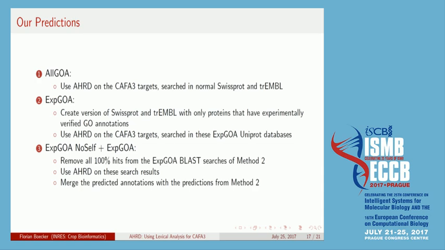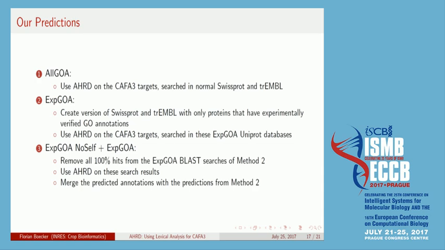Our second method we call XGOA, where we tried to up the precision by trading for recall by creating first a version of SwissProt and TrEMBL with only proteins that have experimentally verified GO annotations, because we think the quality of those annotations is better, and used AHRD on the CAFA 3 targets in those databases.